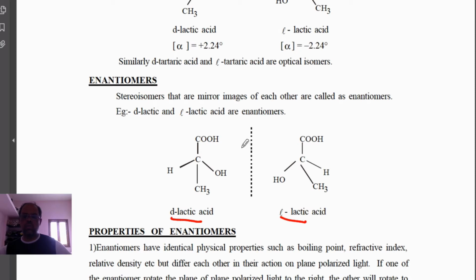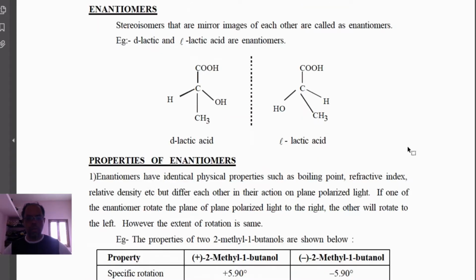The two compounds, D-lactic acid and L-lactic acid, have the same chemical properties as well as the same physical properties, except for the rotation of plane polarized light. Only that differs, and the remaining properties are the same. One rotates the light to the right side, and the other rotates it to the left side.